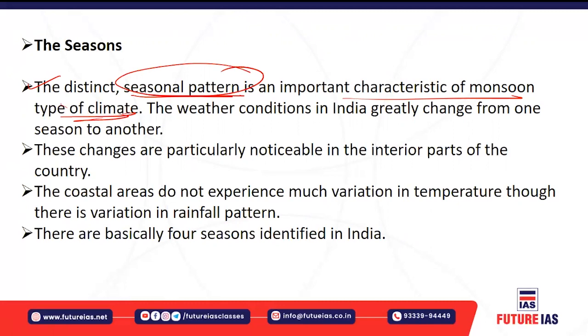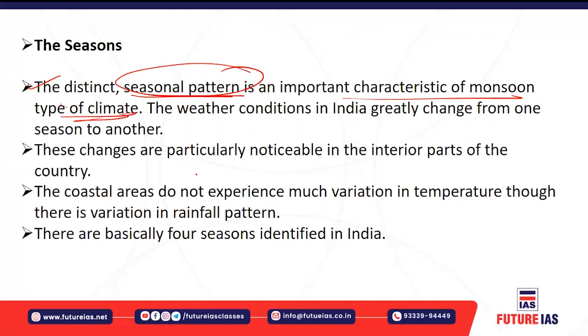So the weather can change on a day-to-day basis, but the climate changes only over a longer period of time. For the climatic condition, we'll take an average of 30 to 40 years, but the weather condition changes on a day-to-day basis, on an hour-to-hour basis also.